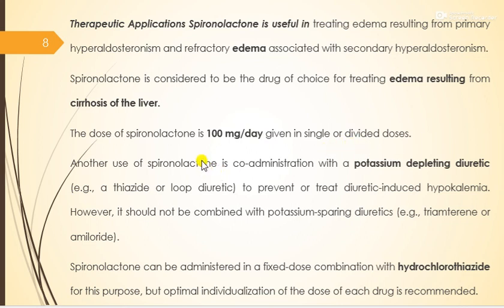Another use of spironolactone is co-administration with a potassium-depleting diuretic like a thiazide or a loop diuretic to prevent or to treat diuretic-induced hypokalemia. However, it should not be combined with a potassium-sparing diuretic like triamterene or amiloride. Spironolactone can be administered in a fixed-dose combination with hydrochlorothiazide for this purpose, but optimal individualization of the dose of each drug is recommended.